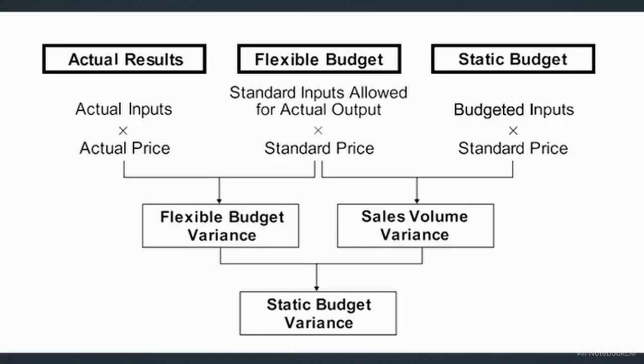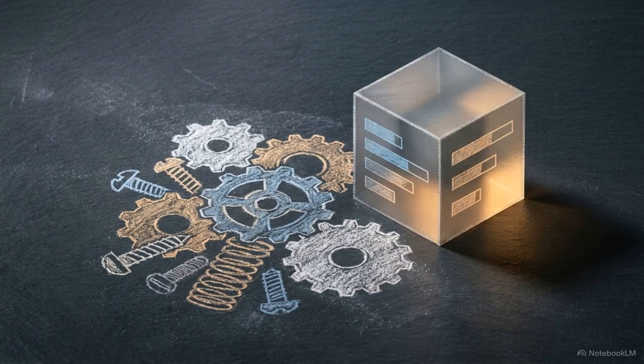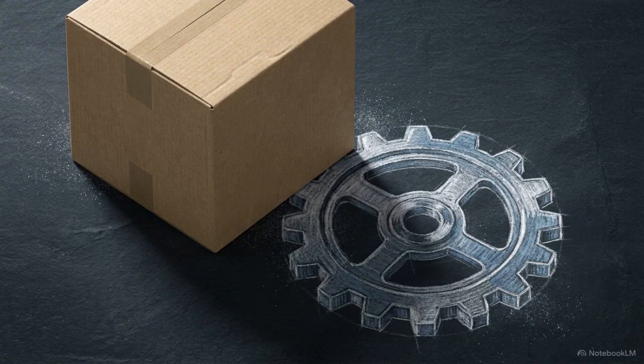Look at the top row of this model. The static budget maps out expectations, while actual results show what happened. Comparing these two directly blends market-driven volume changes with true operational efficiency. We have to systematically deconstruct the static variance. Breaking this figure down into its constituent parts allows managers to isolate specific factors, like production volume or input pricing, that are otherwise buried in the aggregate total.